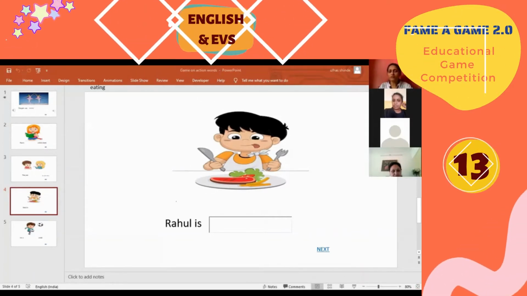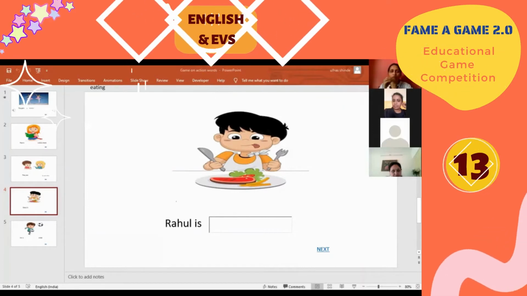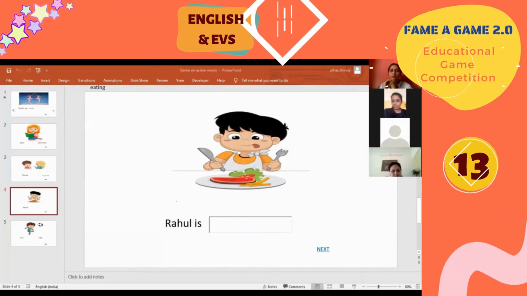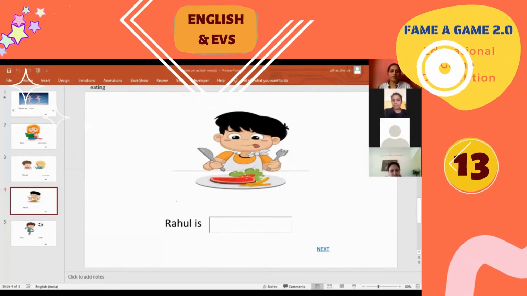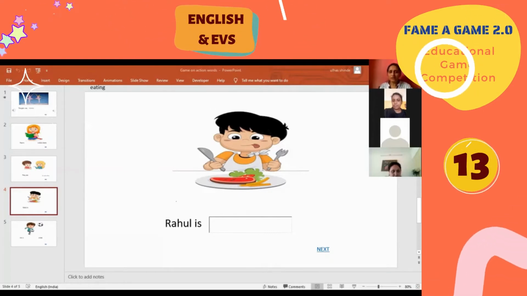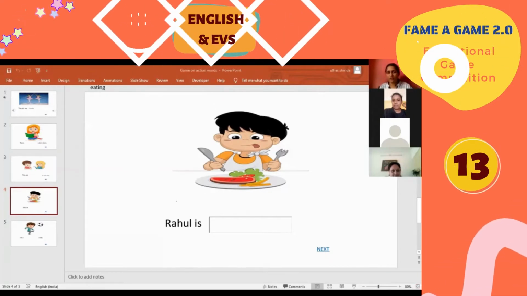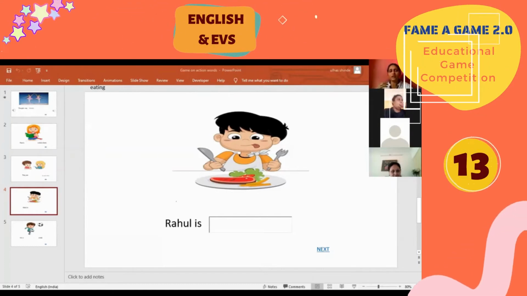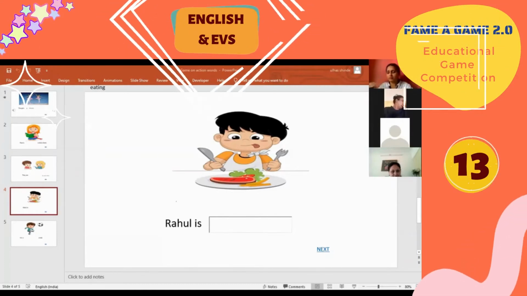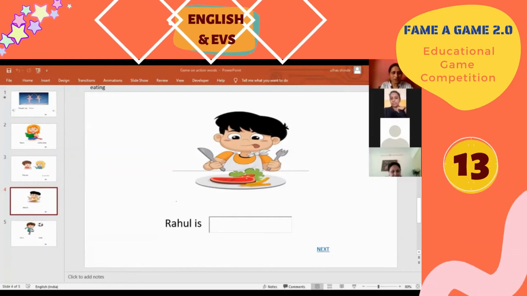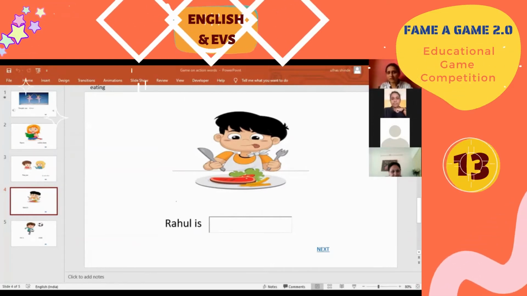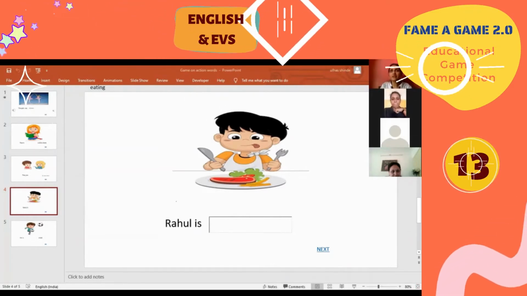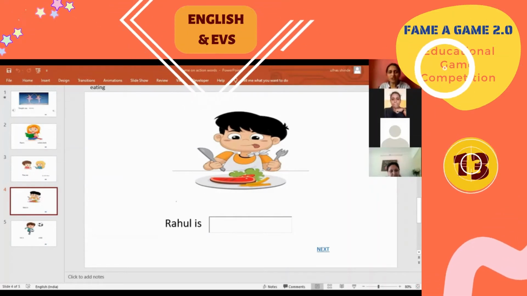We will make groups of 5 children. In every group there will be 5 children, and we have given some names over here. Every group will come to the front, and we will keep some flashcards ready, like let's say 10 flashcards.